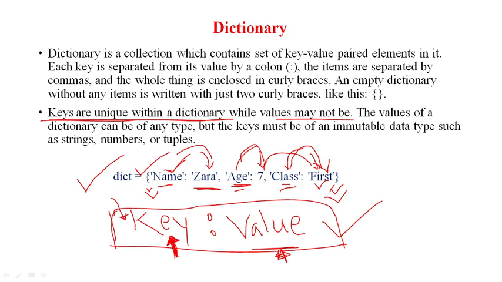If a key name appears here, then it will never appear again in this dictionary, although it can appear in another dictionary. So dictionary keys are always unique, while values may or may not be unique, depending on the situation.